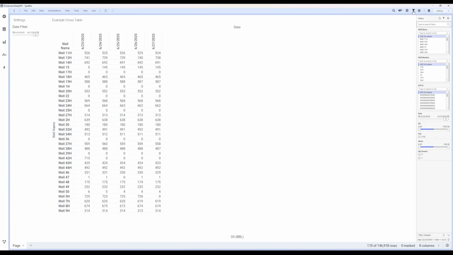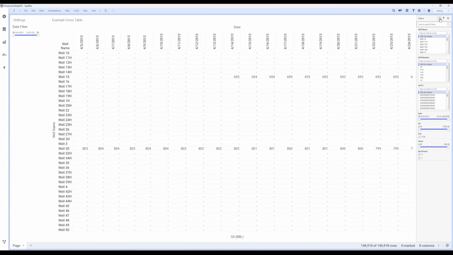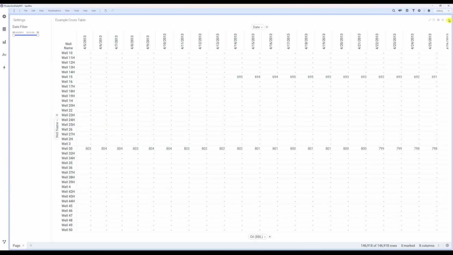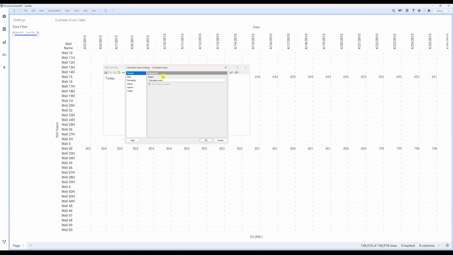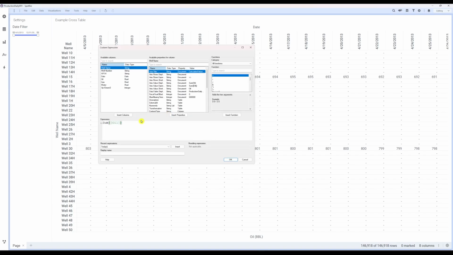Let's go ahead and reset our filters. In the top right, click the filter icon, then the reset icon. We're going to adjust our settings window, so right-click and edit the text area. Remove the date filter label in the date filter object. We'll add a new label for today, then click the Add Calculated Value button. Navigate to the Value tab, then right-click the value selector and pick Custom Expression. Type in this expression to calculate today's date and click OK.